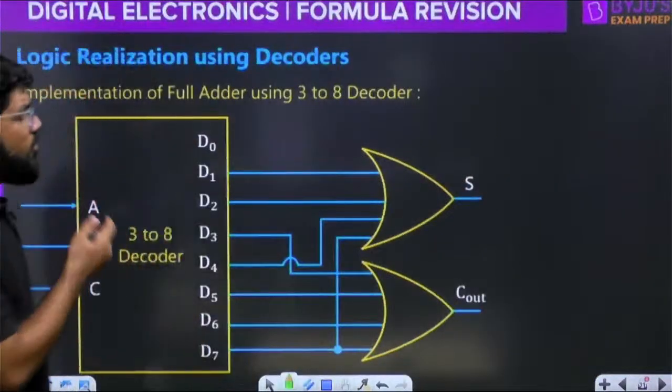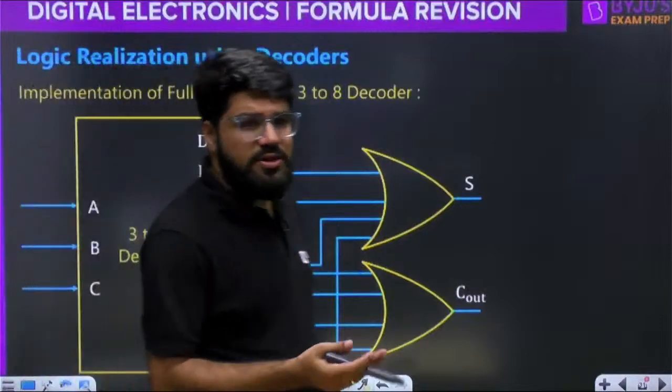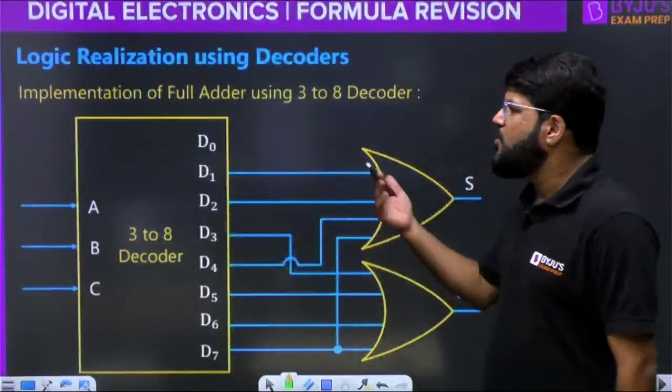Okay, now from the decoders, what else you can expect is logic realization. First, let me give you an example. Can you implement a full adder?